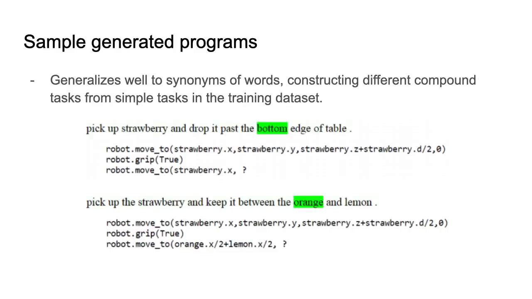Here's a sample program where the instruction is pick up the strawberry and drop it past the bottom edge of the table. Notice that when it's generating the movement of where to move the strawberry to, the attention is focused on the bottom edge of the table, which is what we would expect. We found that it generalizes well to synonyms of words, and if we construct compound tasks from simple tasks in the training dataset, then the generated program behaves the way that you would expect it to.